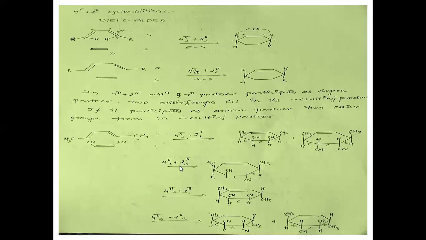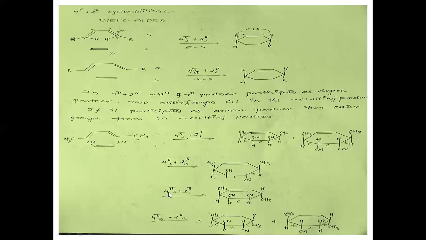Next, 4-pi supra plus 2-pi antara type cycloaddition, in which the first partner is supra. You can see the methyl groups are both on the same side, upside, or else you can write both methyl groups downside also. Next, 2-pi antara means the cis will turn into trans. Now you can see the nitrile and nitrile are opposite to each other. Here you should have hydrogens, which I have not printed.